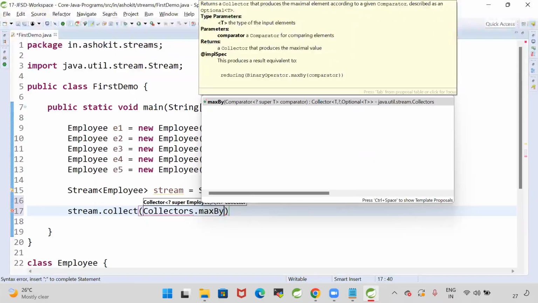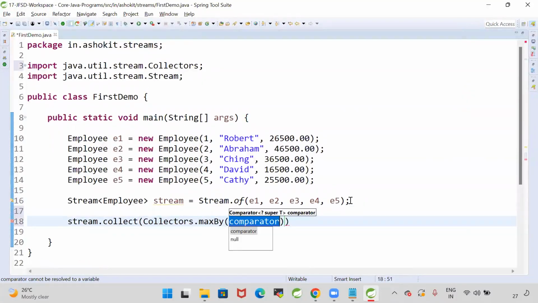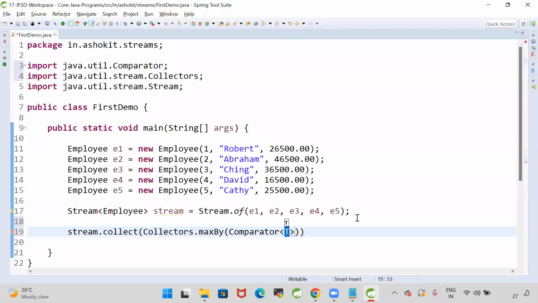Similarly, there is a method called Collectors.maxBy. Comparing all the salaries of the employees, it has to get the max salary. maxBy is a method in Collectors, and it is expecting a comparator. So we need to use the comparator to do that comparison. Comparator.comparing.